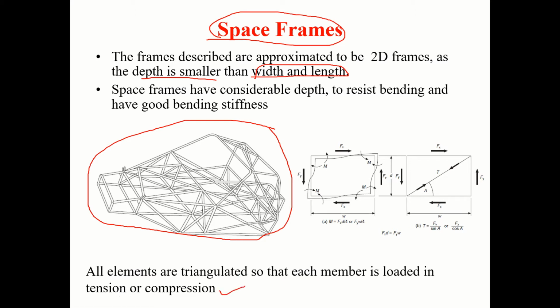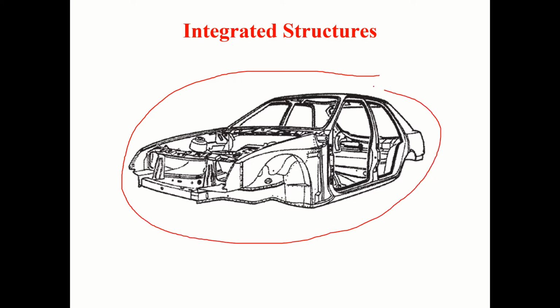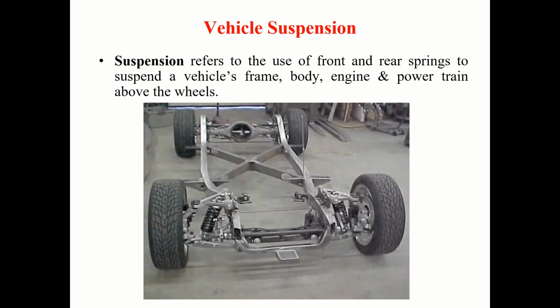A development of this is what you can call an integrated structure, where most of the modern cars will have an integrated structure like this, so that they can resist bending and torsion. So it becomes somewhat of an ideal frame.